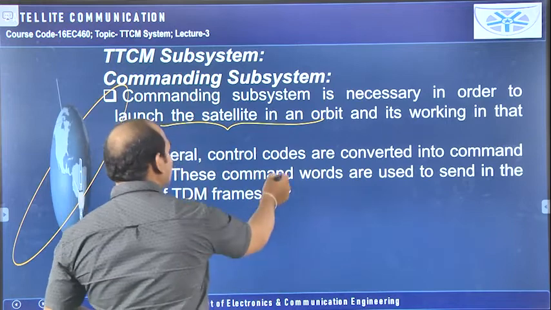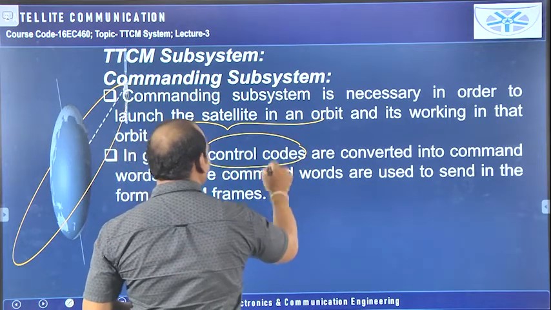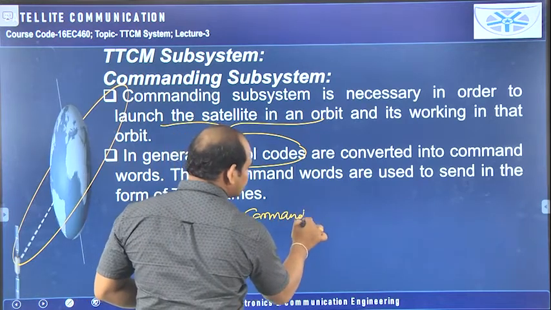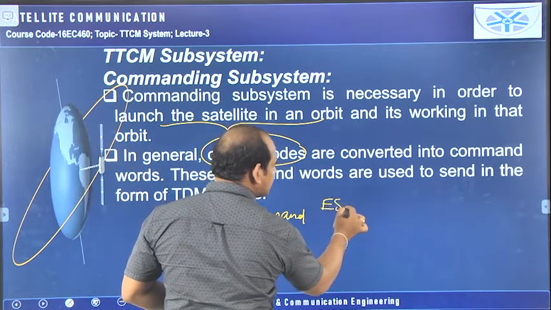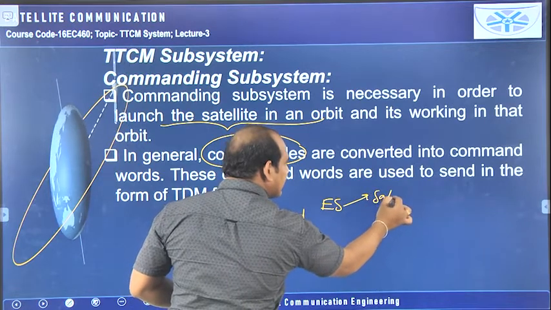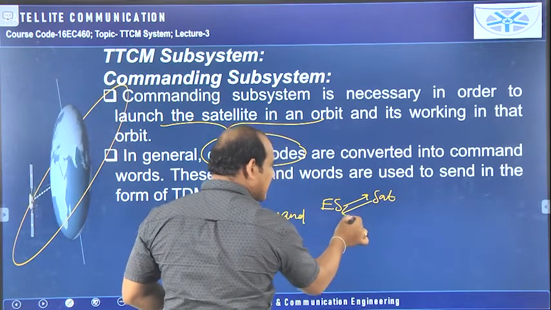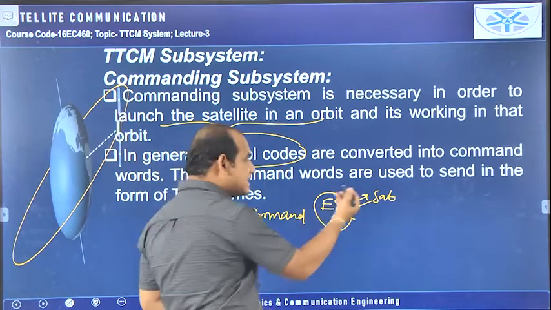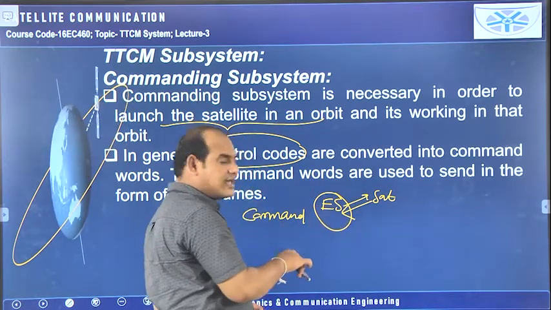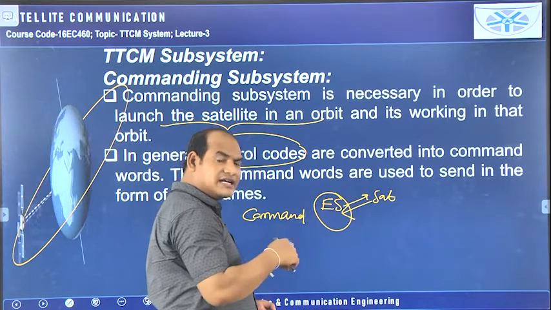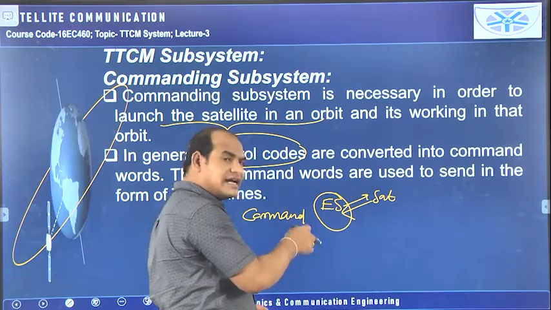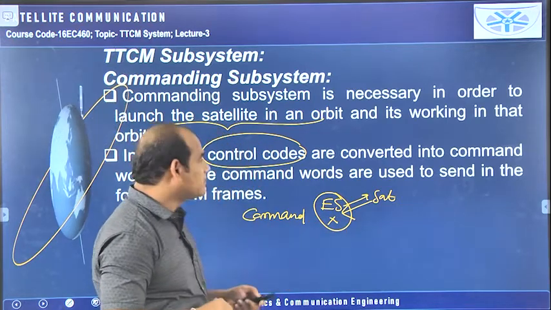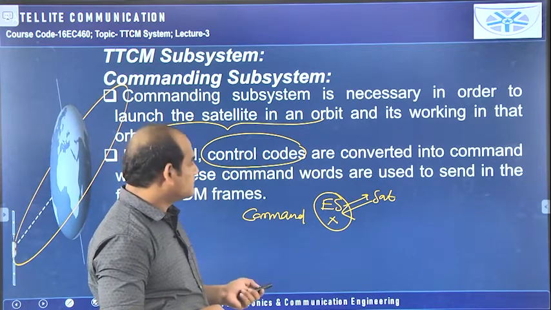Here we have to know about these control codes also. These control codes are converted to the commands only. From the earth station, one command will be sent to the satellite, and again this command will be retransmitted. Here we have to check that. One command we are sending to the satellite, and that is retransmitted to the earth station again. So after the command signal is retransmitted from the satellite, it has to be checked at the earth station. Then only that command will be executed in the satellite.